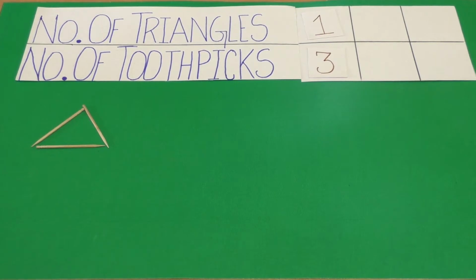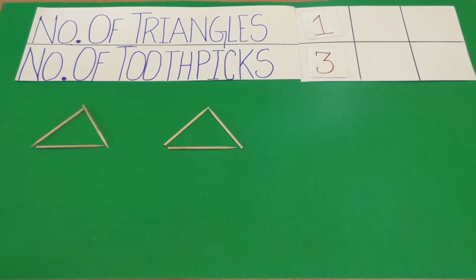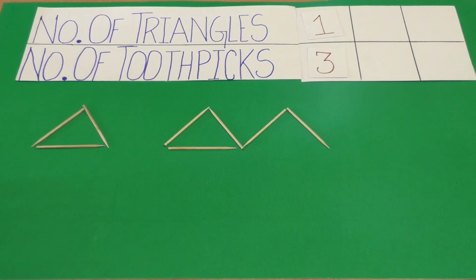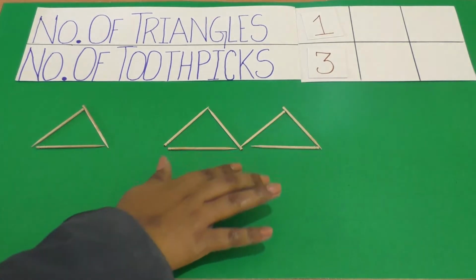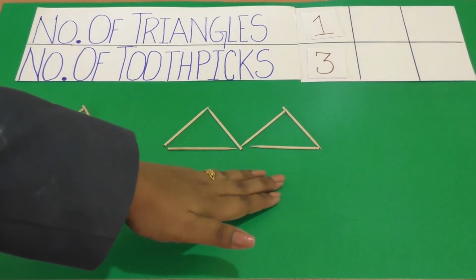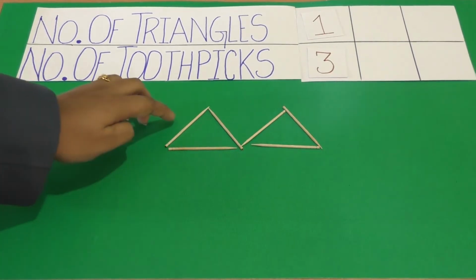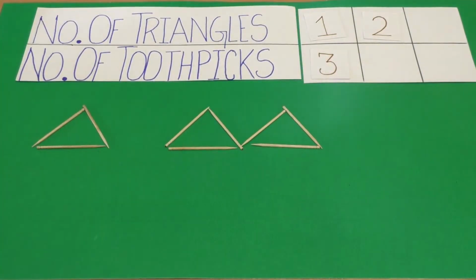Now let's make 2 triangles. This is the first. This is the second. So here we can see that there are 2 triangles together. So to form 2 triangles, number of toothpicks required are 6. That is 1, 2, 3, 4, 5, 6. So in the table we will put it as follows. 2 under number of triangles and 6 under number of toothpicks.